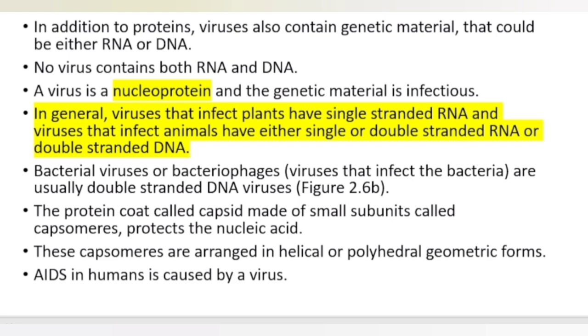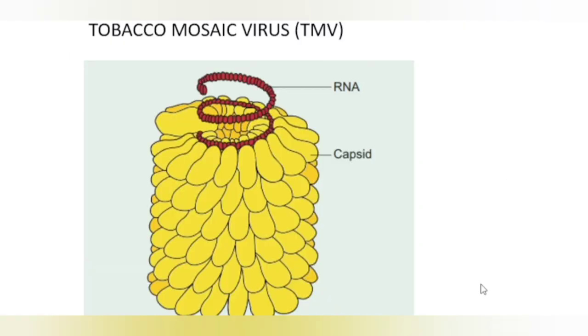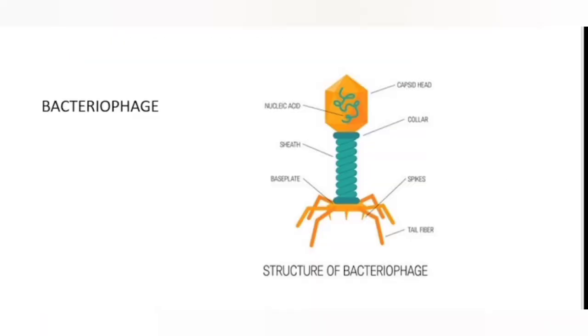The protein coat called capsid, made of small subunits called capsomeres, protects the nucleic acid. The capsomeres are arranged in helical or polyhedral geometrical forms, as we saw previously, like this. They can be arranged helically, or it is a polyhedral structure as well.